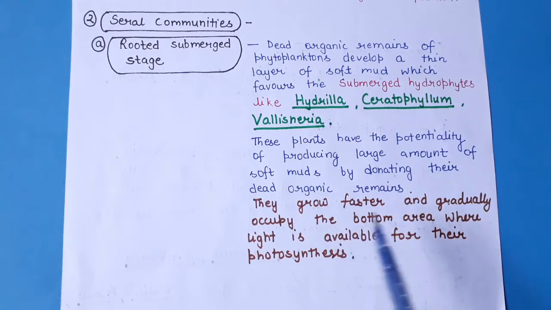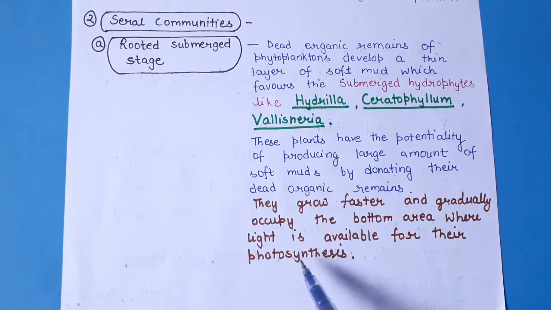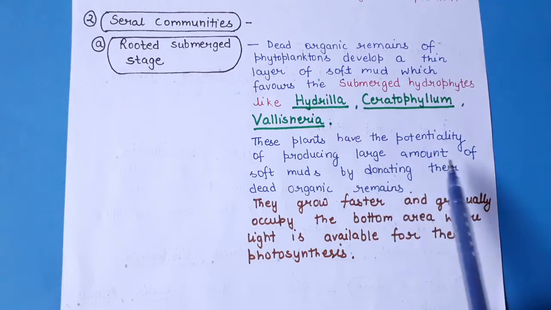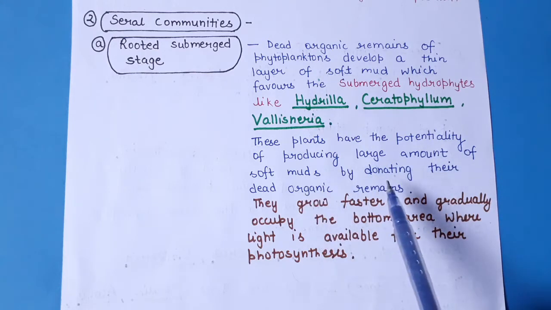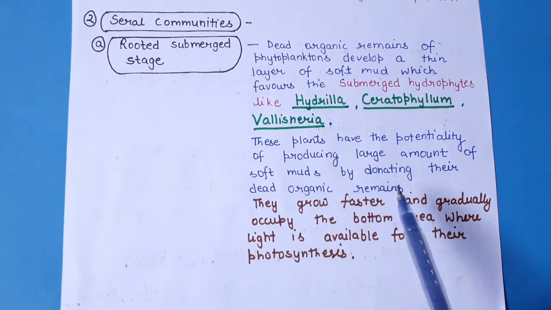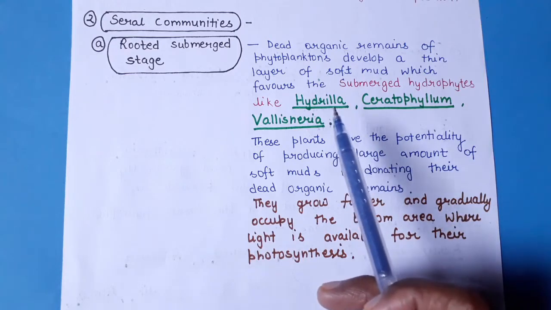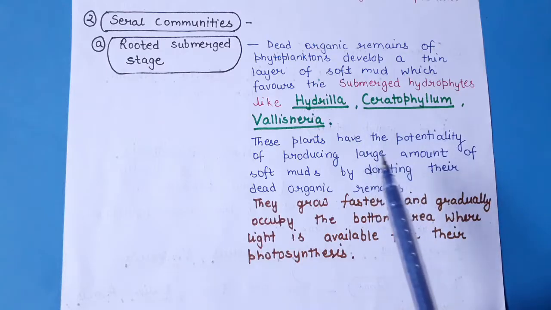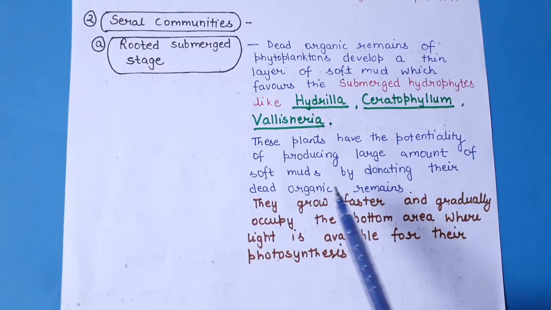They grow at a faster rate, and sunlight will pass through the water and reach the bottom, and it will help the photosynthesis of these plants. These plants have the potential of producing a large amount of soft mud by donating their dead organic remains. So whenever these submerged hydrophytes die, there will be a layer of dead organic matter over the bottom of the pond.